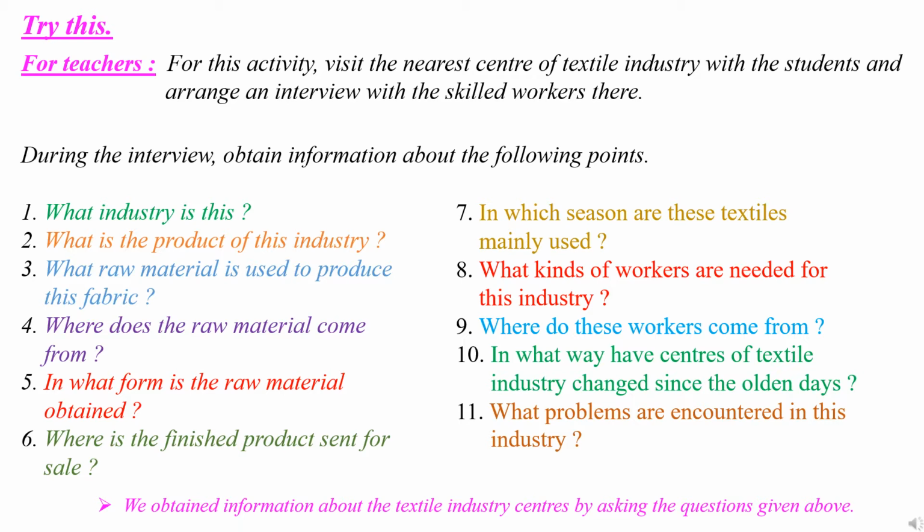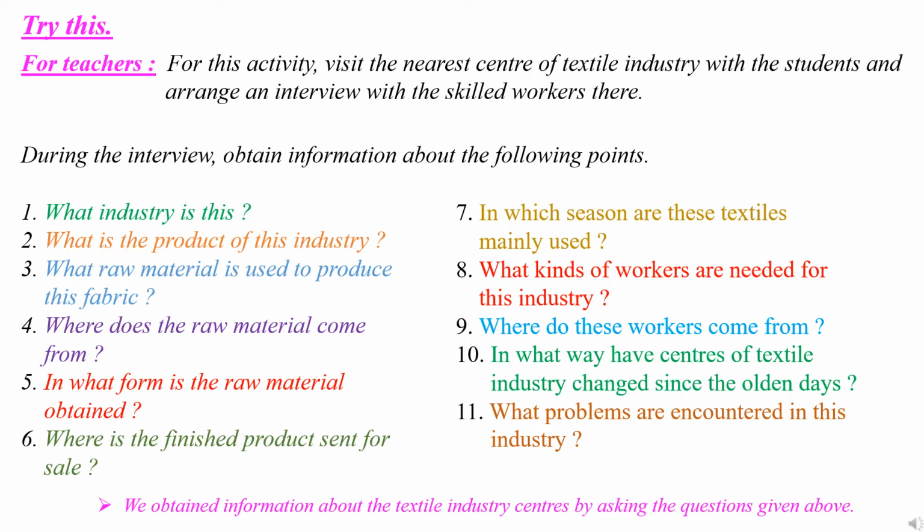Then the fourth one is, where does the raw material come from? Fifth, in what form is the raw material obtained? Sixth is, where is the finished product sent for sale? Then seventh is, in which season are these textiles mainly used?